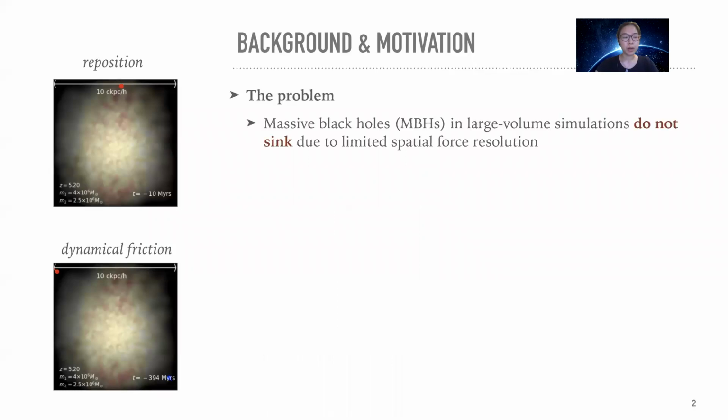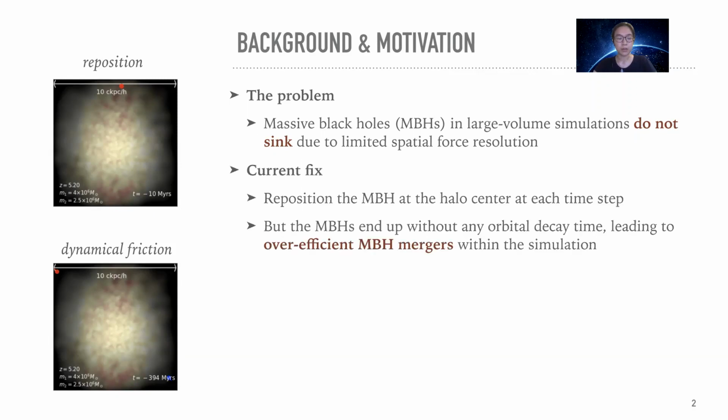So the main problem we're addressing with our dynamical model is that in large volume cosmological simulations, the gravity on small scales is suppressed due to the limited spatial resolution. And this prevents the black holes from losing energy efficiently. Previously, there has been a standard fix to this problem. People usually reposition the black holes to the halo center or a local minimum potential point at each time step.